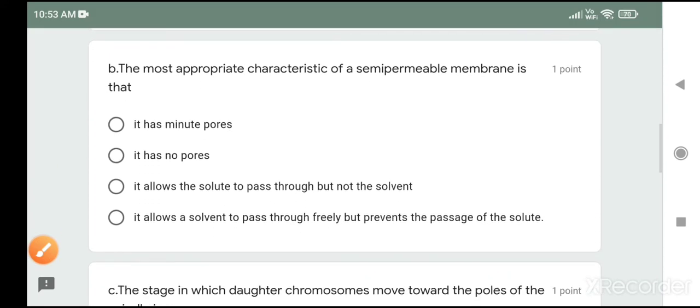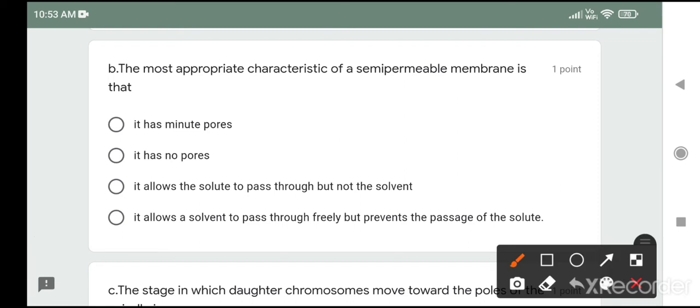The most appropriate characteristic of a semi-permeable membrane is, basically a semi-permeable membrane allows a solvent to pass through freely but prevents the passage of solute. This is the right answer. Now let's discuss the rest of the choices. It has minute pores? No. It has no pores? No. It allows the solute to pass? No.